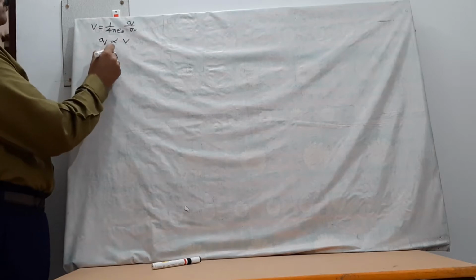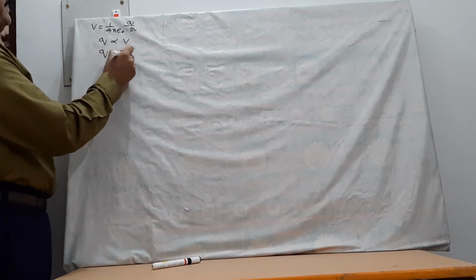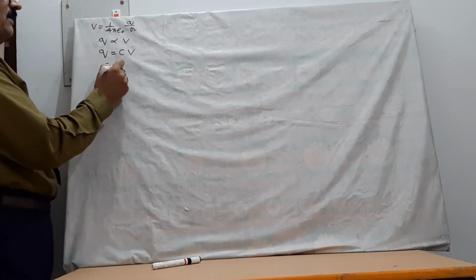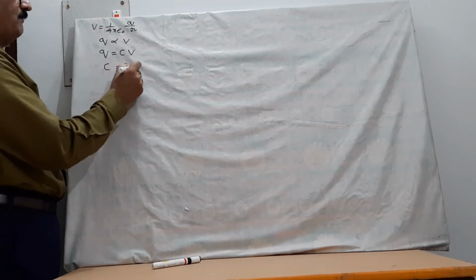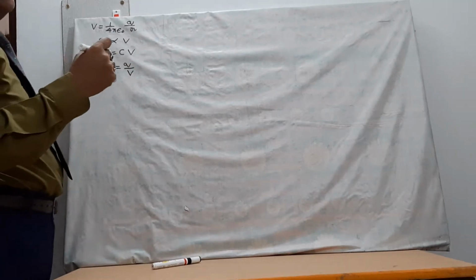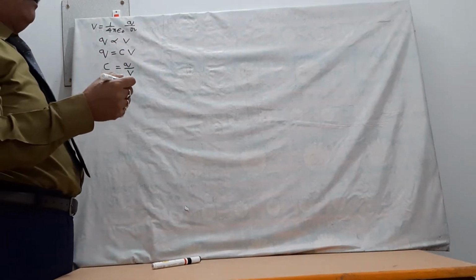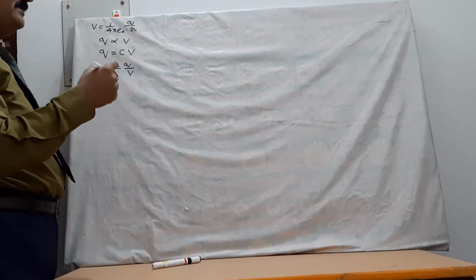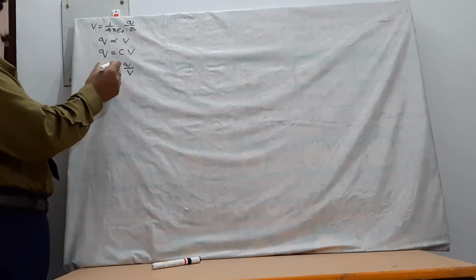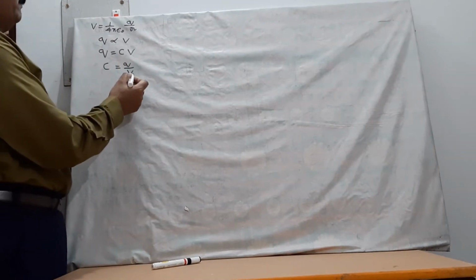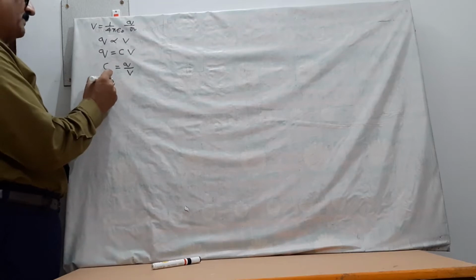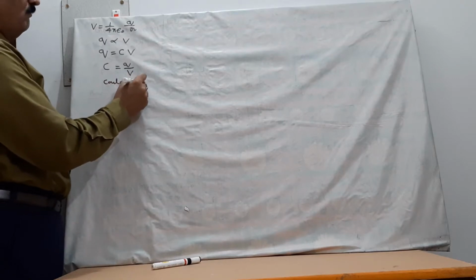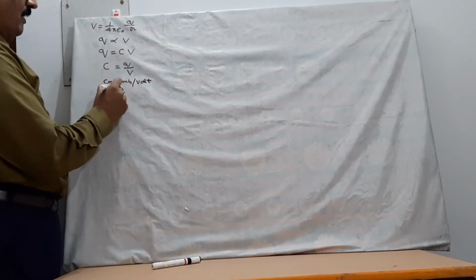Therefore, Q will be equal to a constant C times potential. This constant C is called capacitance of conductor. Capacitance is a physical property of a conductor which gives the idea of how much charge can be stored in a conductor. Unit of charge is coulomb, unit of potential difference is volt. So unit of capacitance will be coulomb per volt. Coulomb per volt, and this is also called farad.